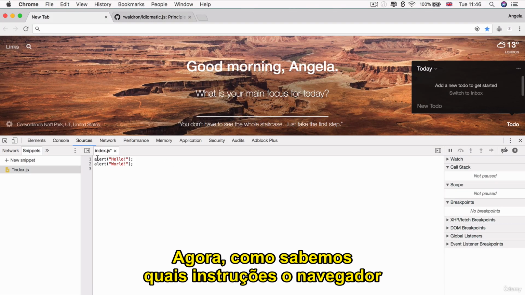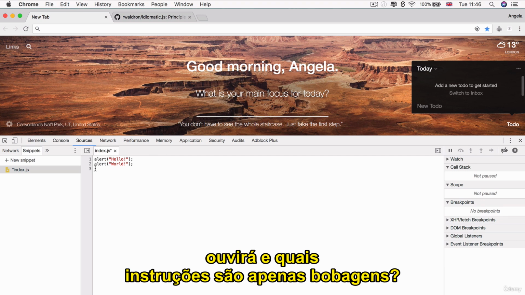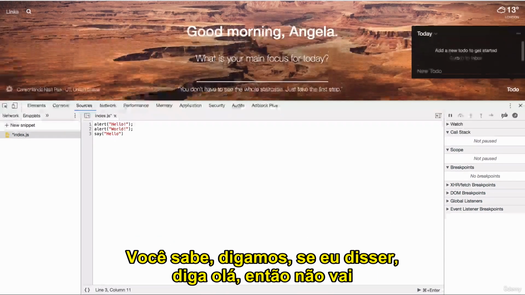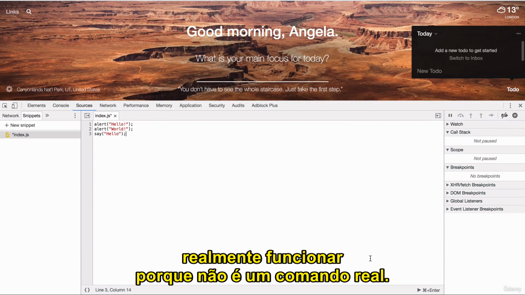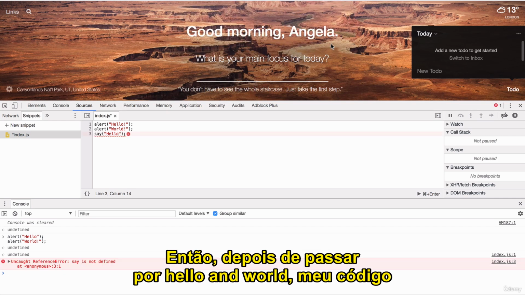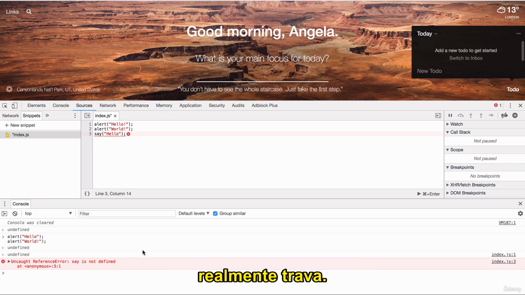Now, how do we know which instructions the browser will listen to and which instructions are just gobbledygook? So if I said say hello, then it's not really going to work because it's not a real command. So once it goes through hello and world, then my code actually crashes.